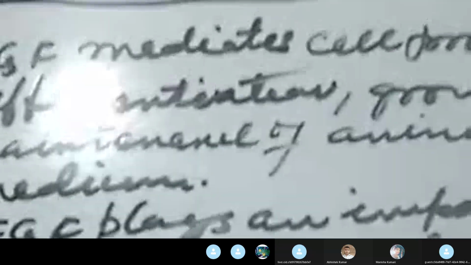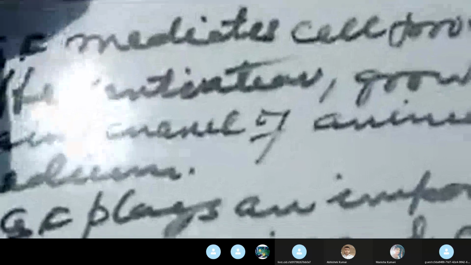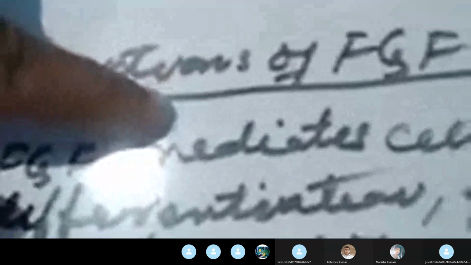And look at now the functions of the FGF. What are the functions of the FGF? So the normal function of FGF, when it is found in the animal cell or human being, what is its normal function? The FGF plays an important role in embryogenesis and cell differentiation. This is the normal function, and we use this FGF for proliferation, growth, and maintenance of animal cells in culture medium. So you can say here that this FGF mediates cell proliferation, differentiation, growth, and maintenance of animal cells in the culture medium.